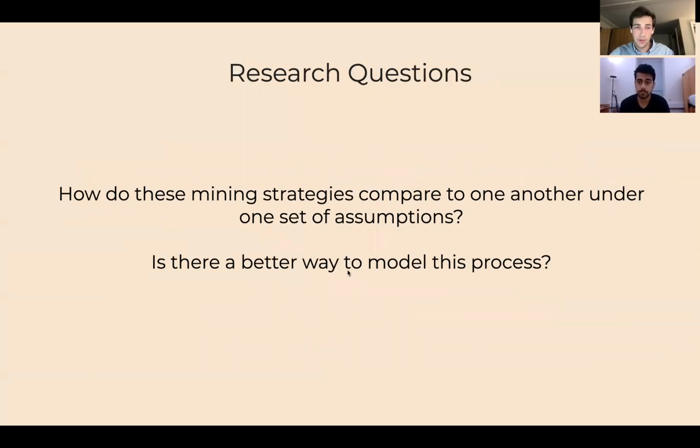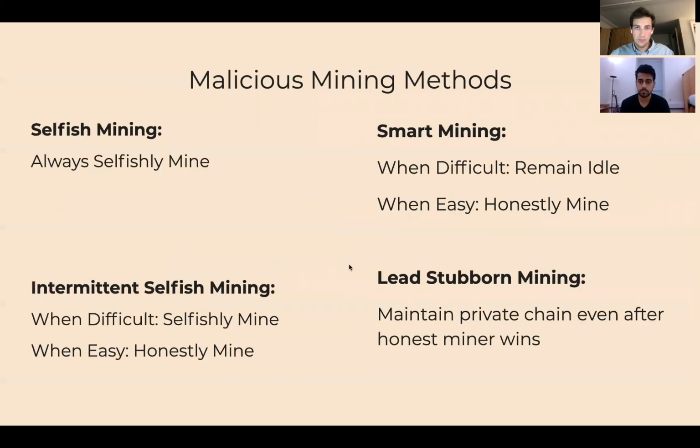From this, our next question was, how do these different mining strategies compare to one another under one set of assumptions, which allows us to fairly compare them? And also, is there a better way to model these behaviors and this process in general? We identified four broad ways of block withholding attacks, which were deemed malicious. But what we realized was every study that individually looked at these methods used different sets of assumptions. It was extremely hard to compare their relative effectiveness to each other. And so that's where we came in.